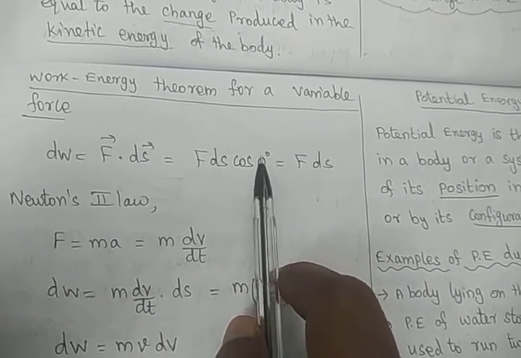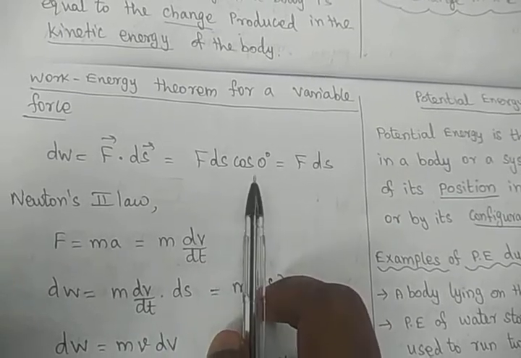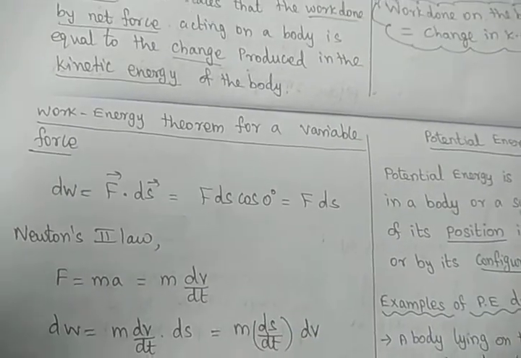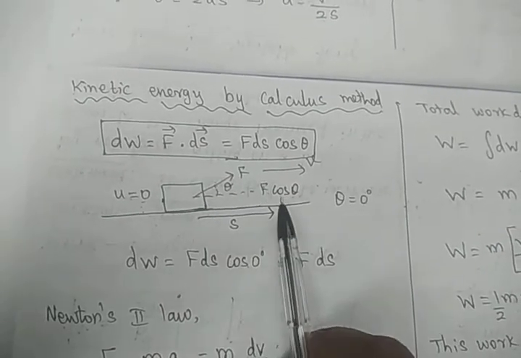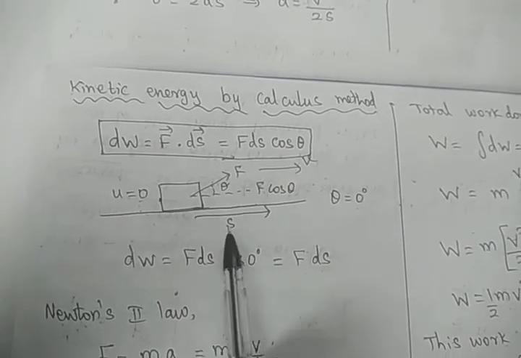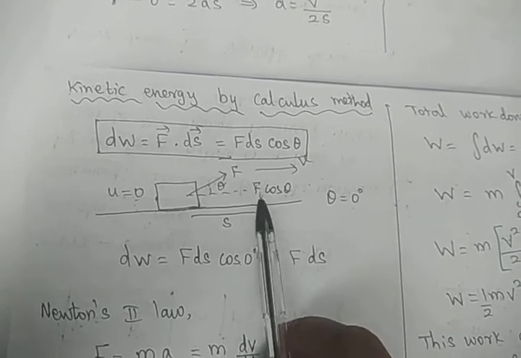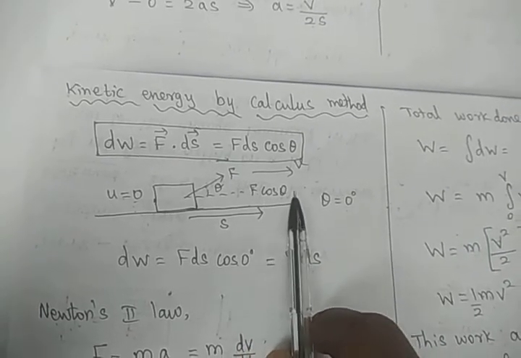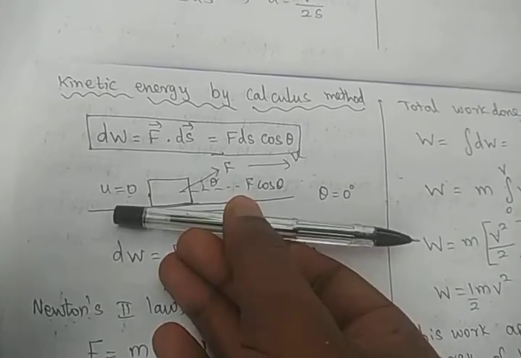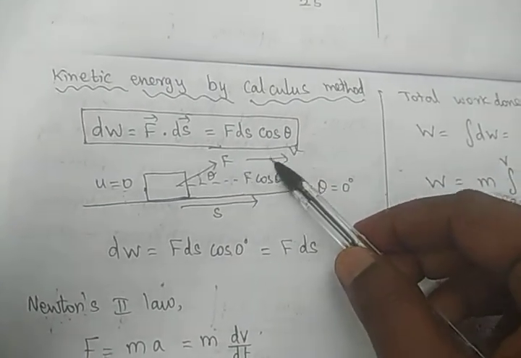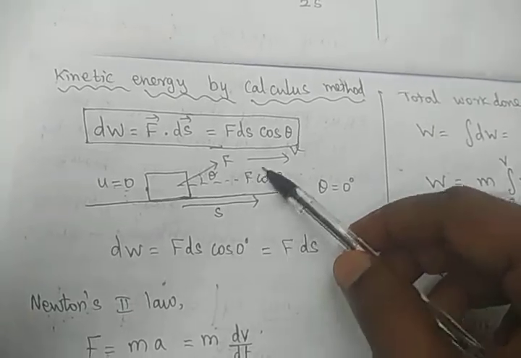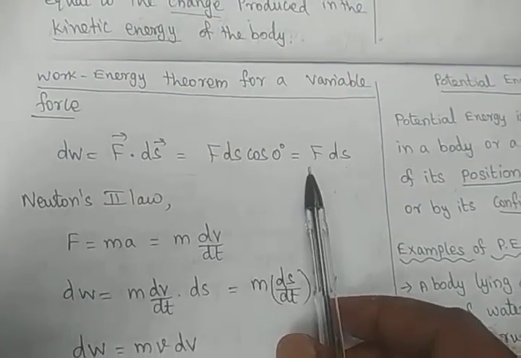Here the theta is 0 degree. Why is it 0 degree? Because I already showed that in the diagram in the calculus method. Theta is the angle between the displacement and the force vector, that is F ds cos theta. This angle is 0 degree. Both are parallel. Don't get confused with this F vector. F cos theta and s make an angle of 0 degree. Hence we will say that it is F ds.